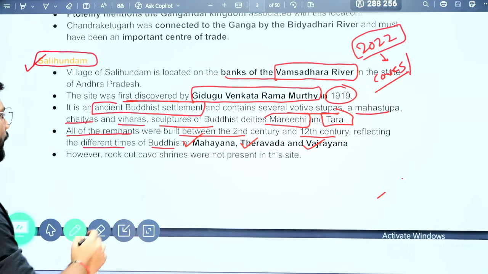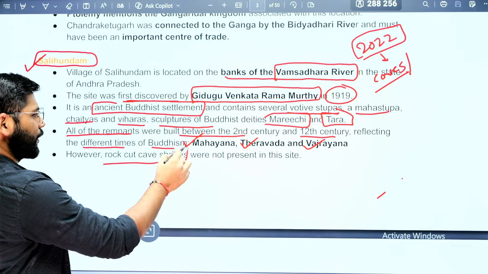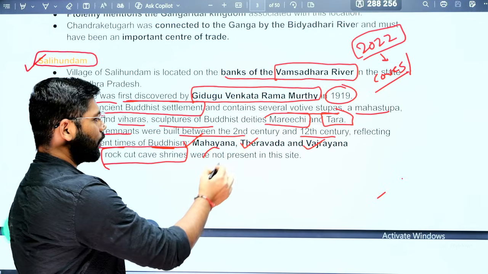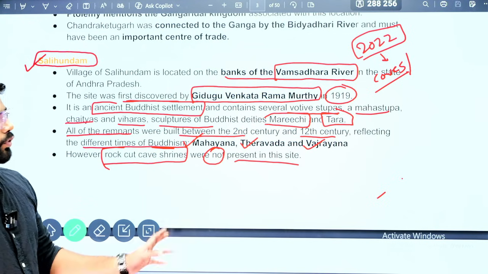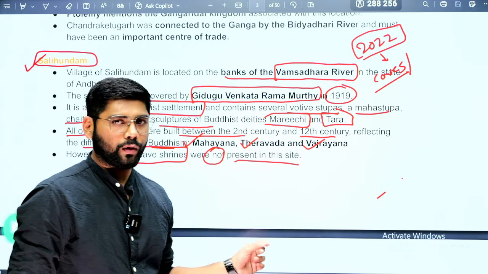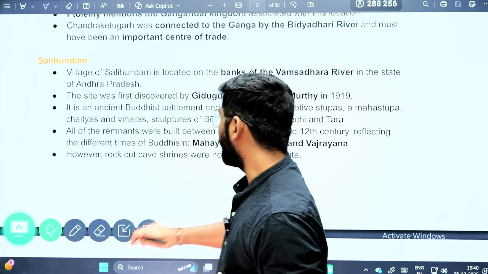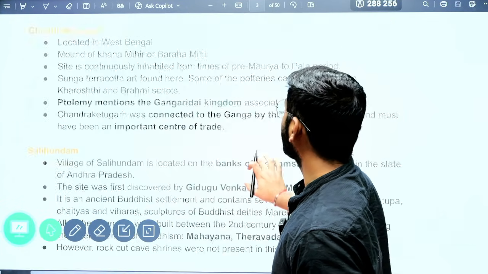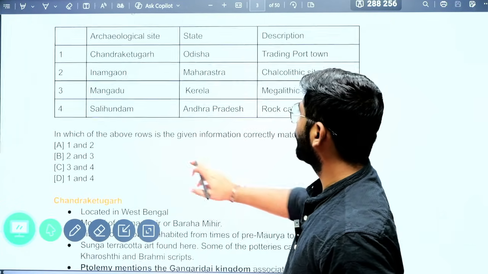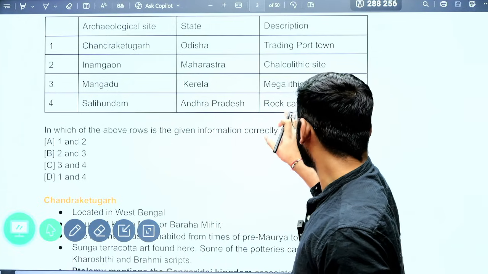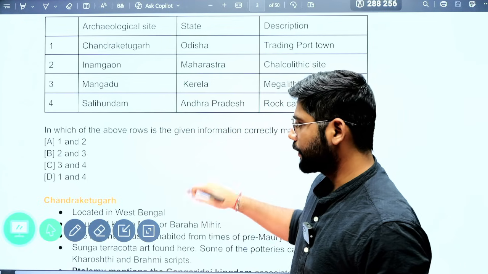Now, rock cut cave shrines are not present in this site. Mostly they are built structures. Rock cut shrines are not there. So this is a particular fact they have also asked in the question. About Salihundam, they asked whether it is associated with rock cut or rock cave shrines. But this is not associated.